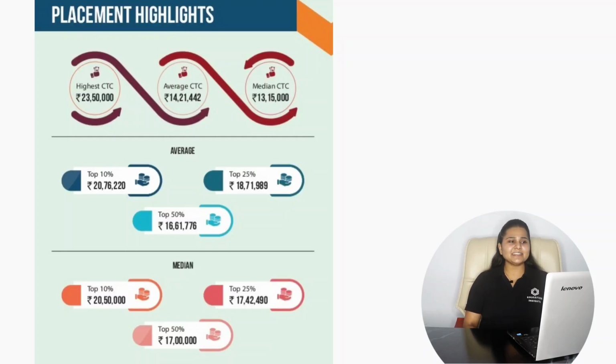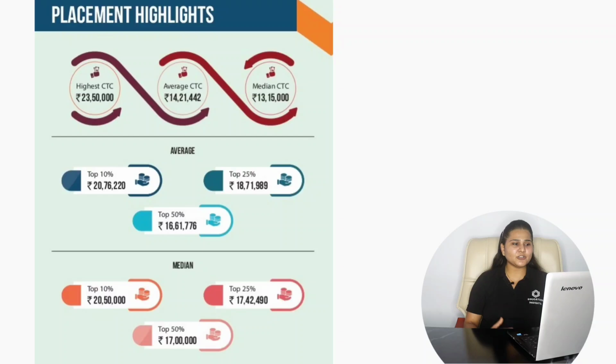Here, the top 10% candidates have an average salary package of 20.76 lakhs per annum, the top 50% candidates have an average salary package of 16.61 lakhs per annum, and the top 25% candidates have an average salary package of 18.71 lakhs per annum.